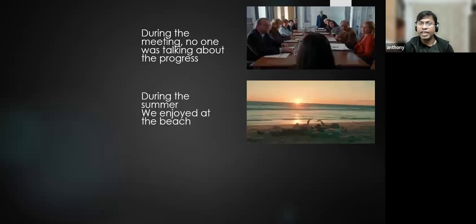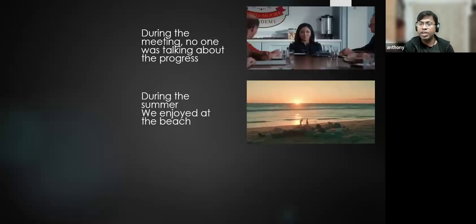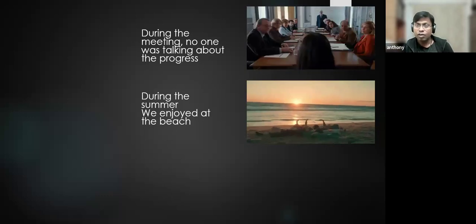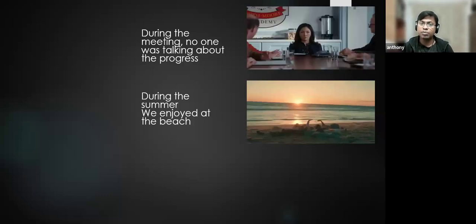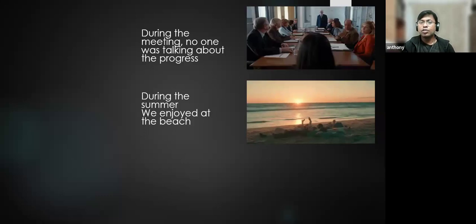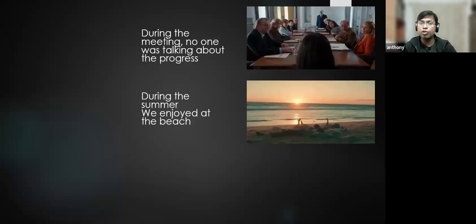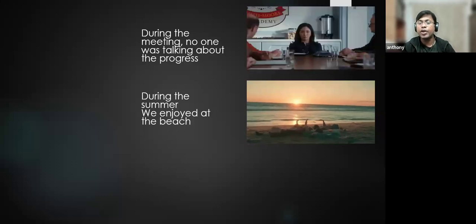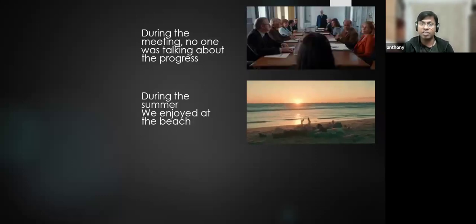During the summer, we enjoyed at the beach. So now the meaning of this was what? Every day you were going to the beach in the afternoon or till 3 p.m., 4 p.m. You are only at the beach most of the summer time. So that is during the summer. During the summer, okay? The continuity of activity was there. So now what I mean to say is, I want you to use the word during when there is a continuity of the activity. And when there is no continuity of the activity, use the word in the meeting.